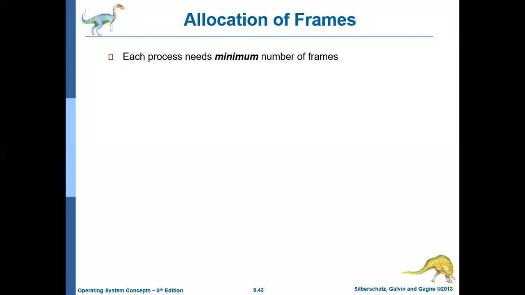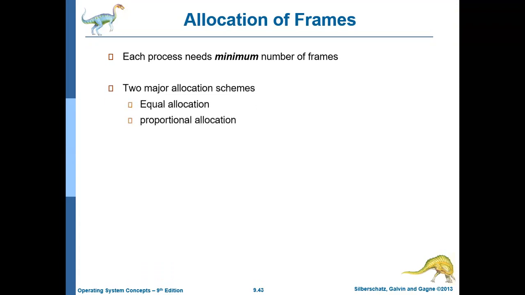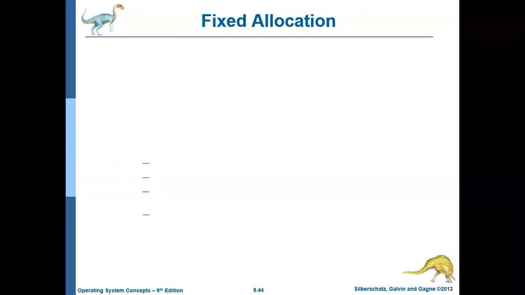There are several frame allocation schemes available. Basically there are two schemes we have. One is called equal allocation. The other one is called proportional allocation. And there are several variations of these schemes available. We'll have a brief introduction about these frame allocation schemes. So let us first start with equal allocation and proportional allocation.